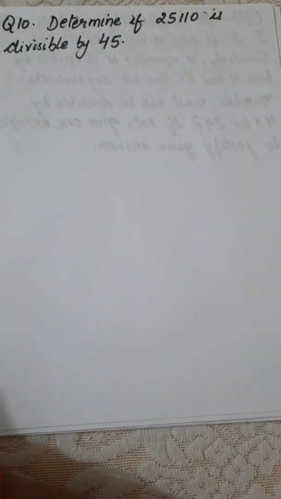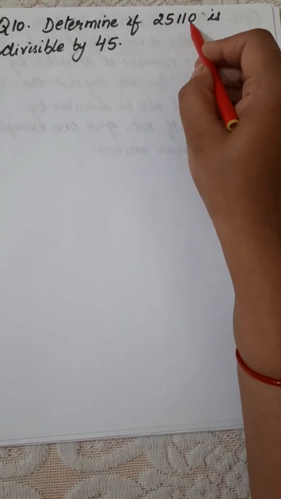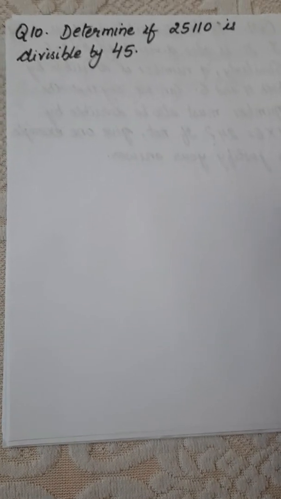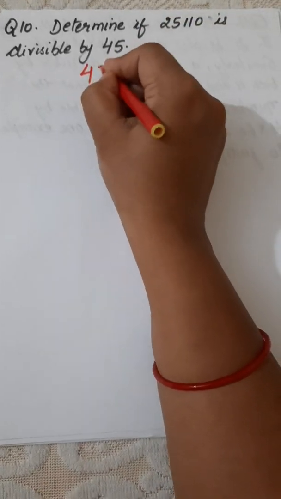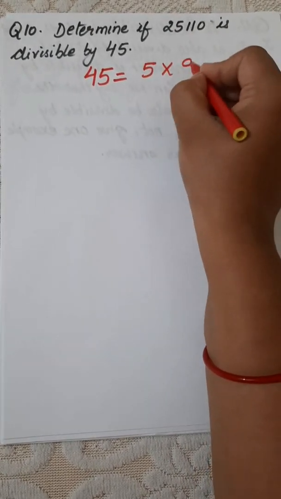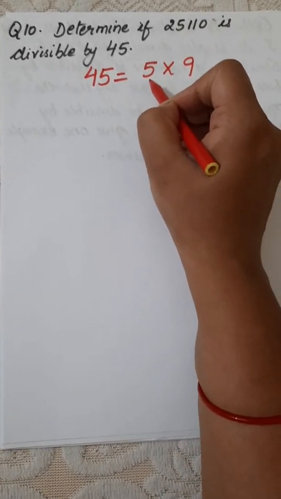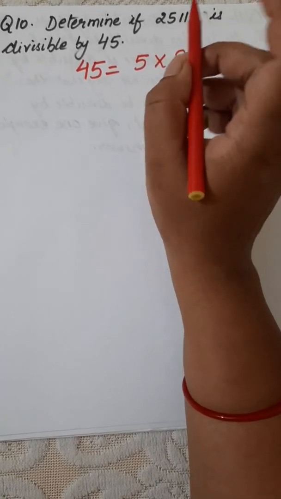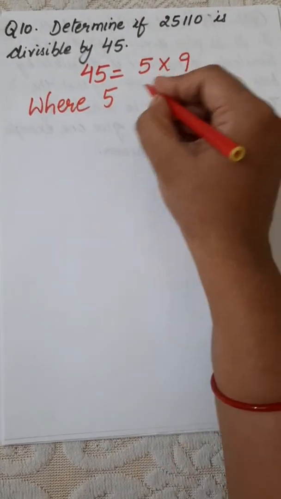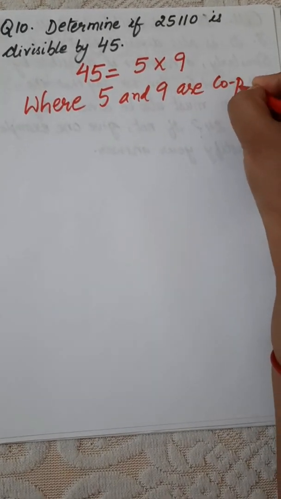Then next we have question number 10. Question number 10 is: determine if 25110 is divisible by 45. So we have to check. For this, we can express 45 as 5 multiplied by 9. 5 9s are 45, and we know the divisibility rule of 5 as well as for 9. And here we know that 5 and 9 are co-prime.